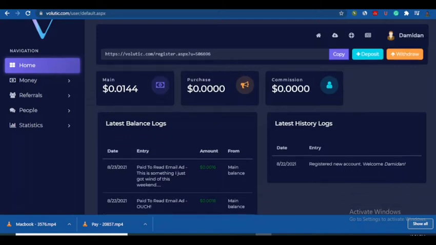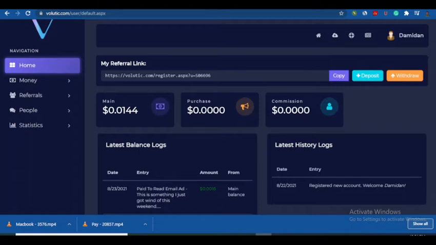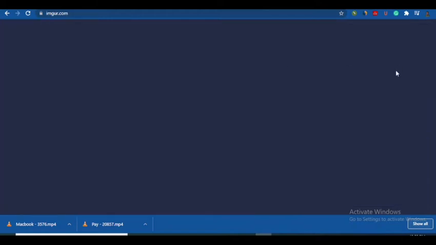Alright, so for you to make money very fast, you have to refer people. Although you may decide not to refer people, I'm going to show you the easiest way you can get people to register under you, and you can make money very quick. Alright, so just come here and copy your referral link. As you can see here, you're going to copy your own here, and we downloaded some images using Pixabay, right? So we're going to come to this website here. I'm going to tell the name of the website very soon.